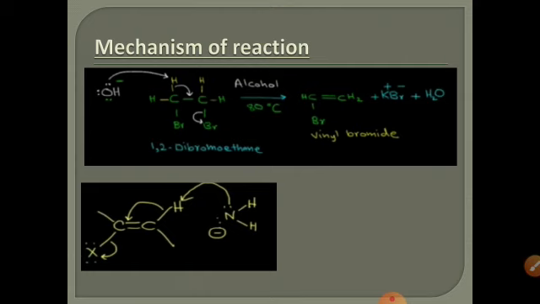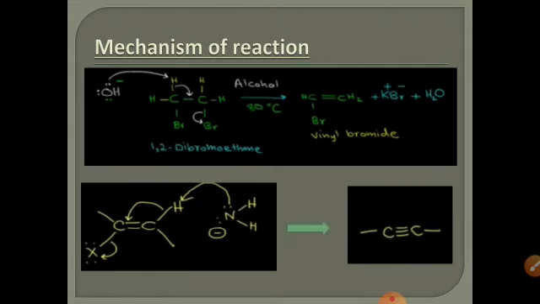So this amide NH2 anion, along with its negative charge, functions as a base and can take this proton, and this time these electrons move between the carbons' triple bond and finally form an alkyne.